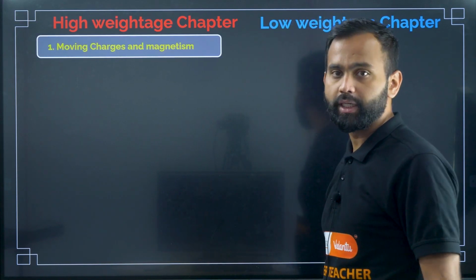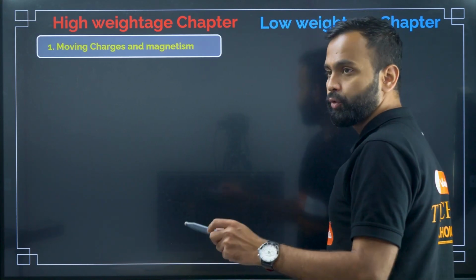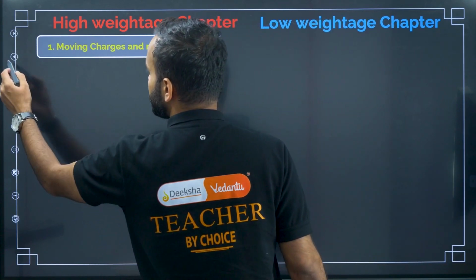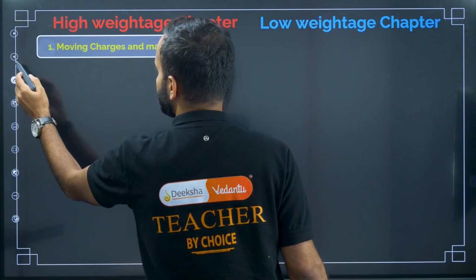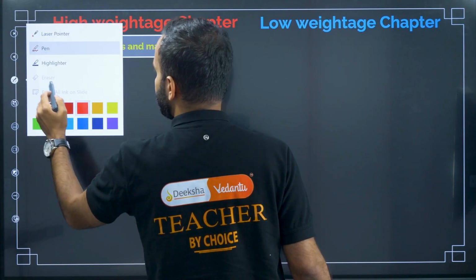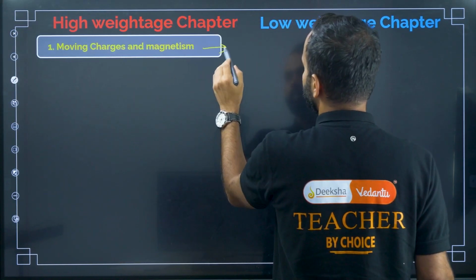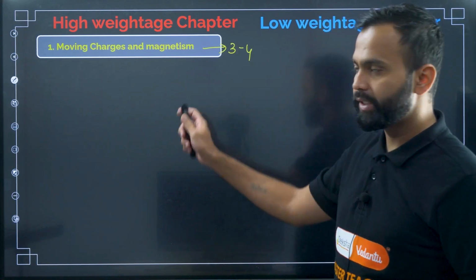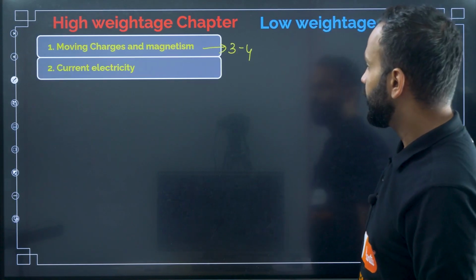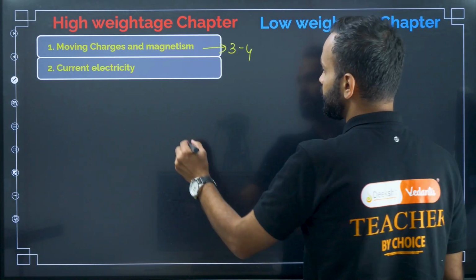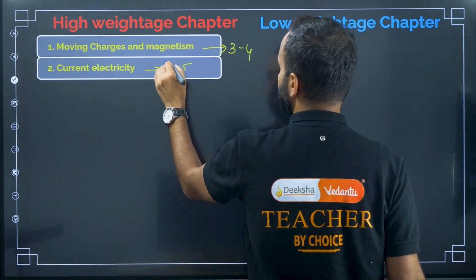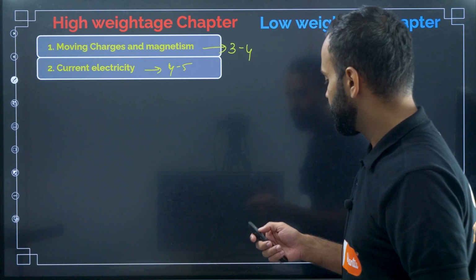The first one, moving charges and magnetism. If you analyze previous year question papers, they asked a minimum of 3 to 4 questions from this chapter. Then current electricity. Every year they ask 4 to 5 questions from this chapter.